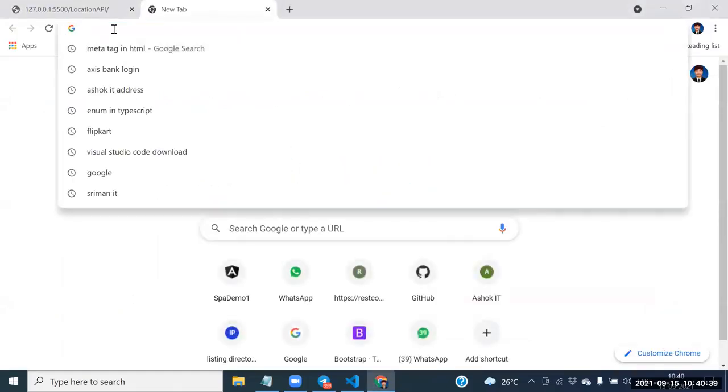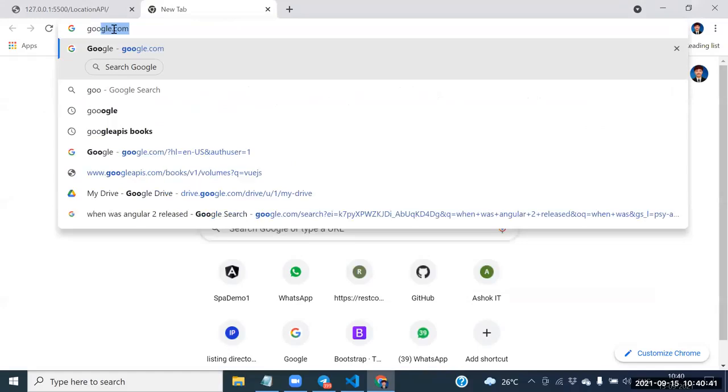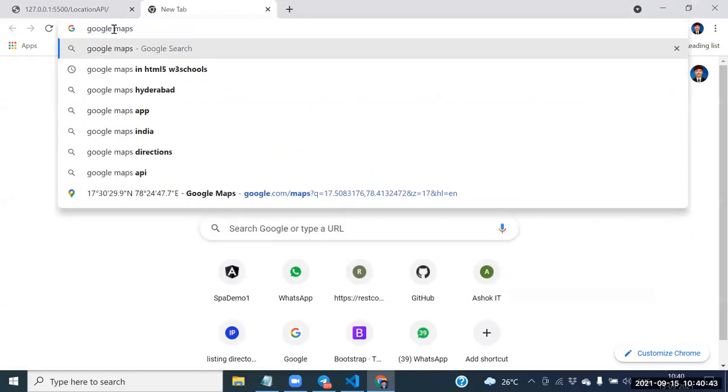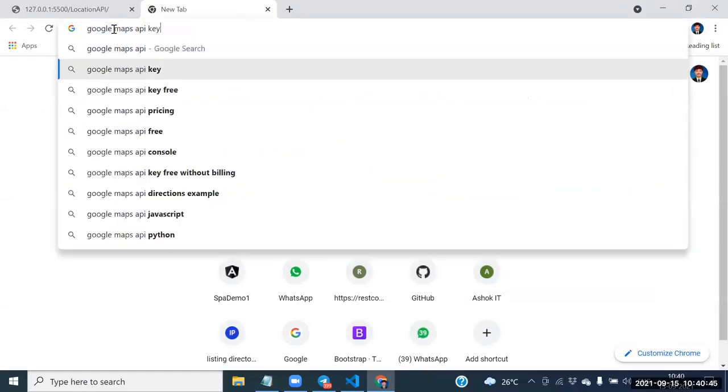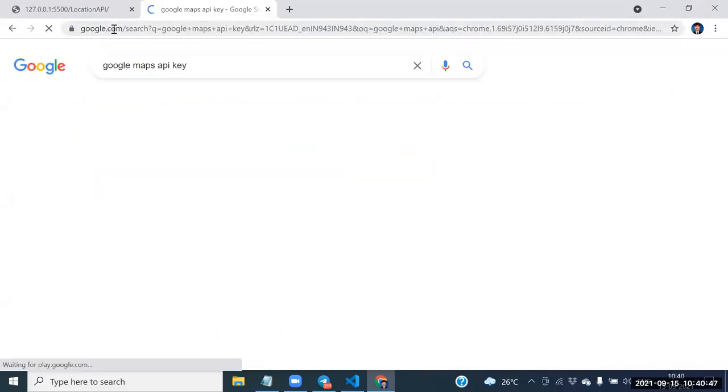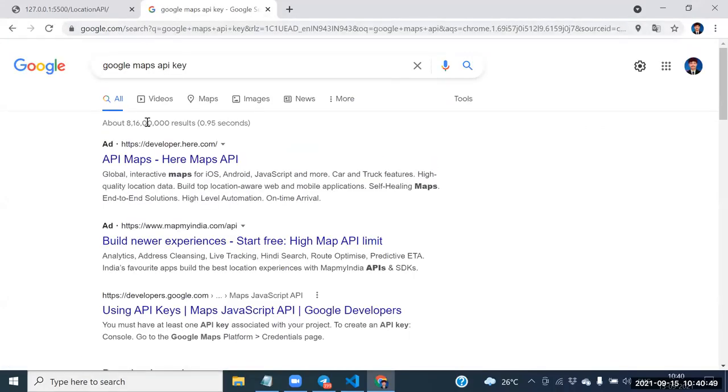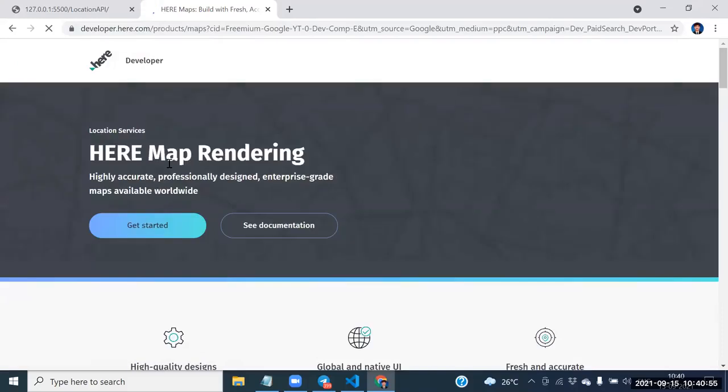See this one here. Google Maps API key. Yes or not? Yes, sir. This API key. So you need to go to this website, guys. You need to register yourself here.